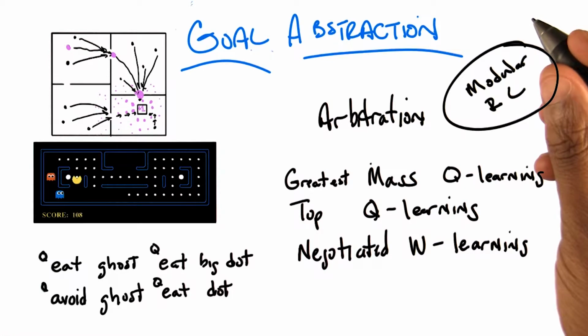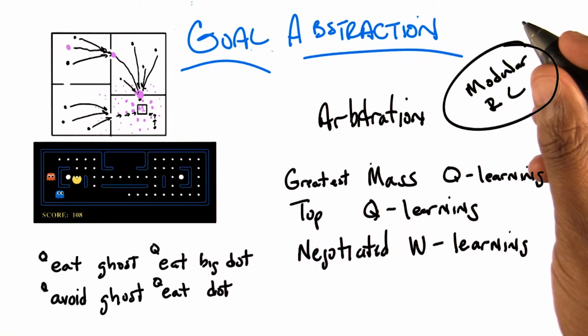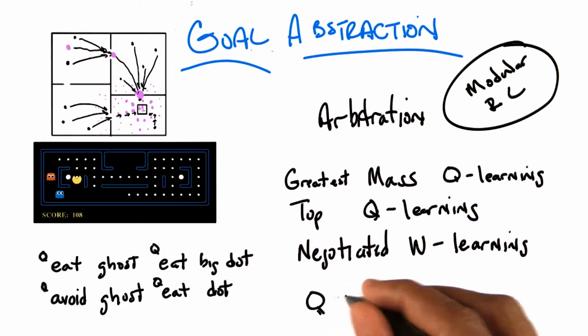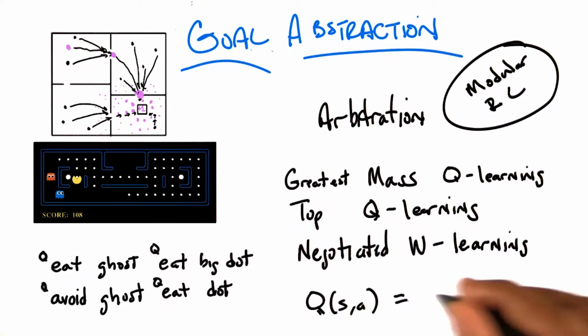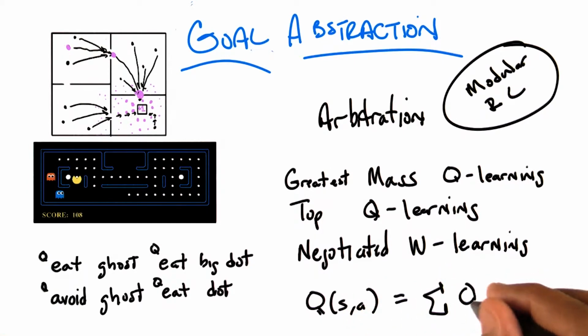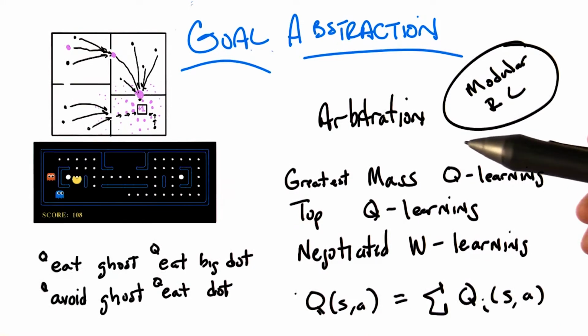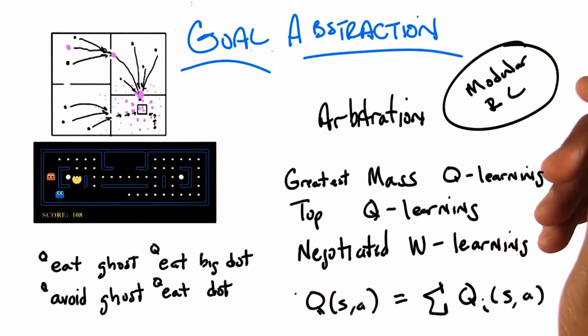Wait, hang on. I was saying whichever Q function has the largest value. You're actually saying which action, after combining the Q functions, has the largest value. Right. It's sort of like they're voting. That's exactly right. I say that the Q value of taking a particular action in any state is the sum of all the Q values for each of the agents, indexed here by i. And then I go greedy. I pick the action that has the most mass across all the agents.